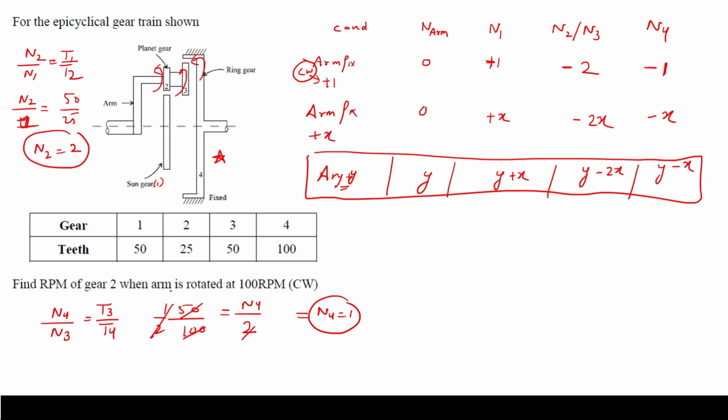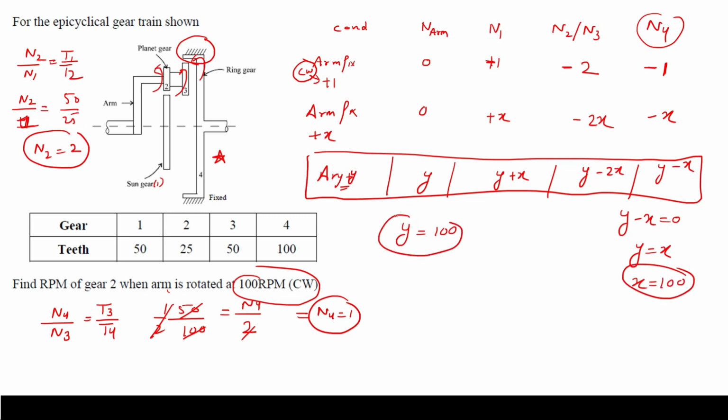So arm is rotated at 100 rpm clockwise, so the rpm of the arm is 100 rpm, and clockwise means positive. Now if the ring gear is fixed, which is given in the question, it means rpm n4 is going to be 0, so y minus x is equal to 0, or y is equal to x. If y is equal to x, then x is going to be 100.